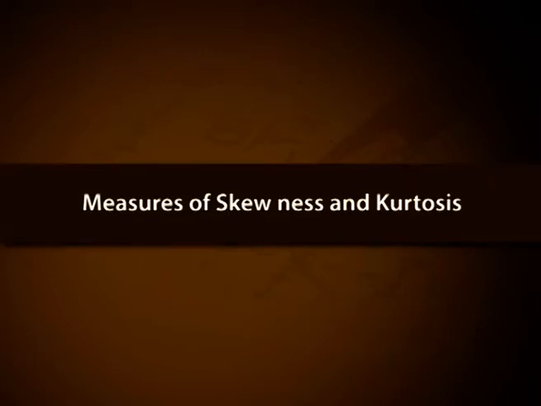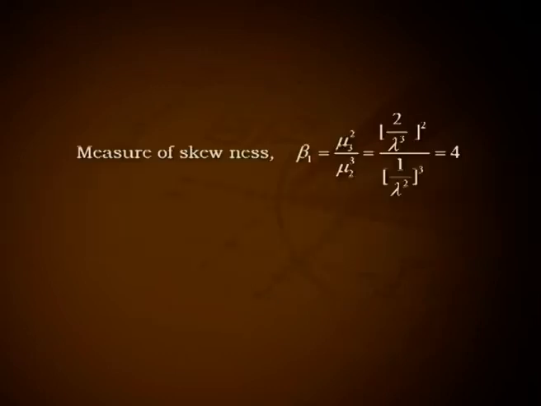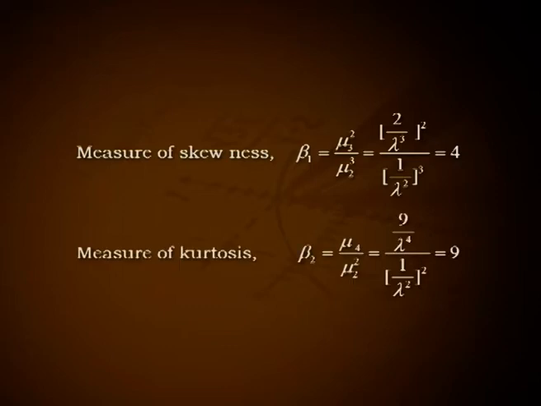Measures of skewness and kurtosis. Measure of skewness beta 1 equal to mu3 square by mu2 cube, that is equal to (2 by lambda cube) the whole square by (1 by lambda square) the whole cube, that is equal to 4. Measure of kurtosis. Beta 2 equal to mu4 divided by mu2 square, that is equal to 9 by lambda raised to 4 divided by (1 by lambda square) the whole square, that is equal to 9.